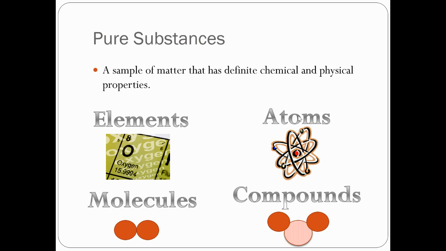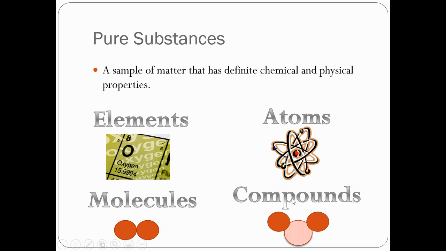But if you put two or more atoms together, then you get right here what is called a molecule, right? That's why you see these two little red circles together. Each one is supposed to be an atom. And when you put two atoms together, you get a molecule. Sometimes these molecules can be made up of the same atom and they're still pure elements. So if this is an oxygen and this little red one is an oxygen, it's still pure oxygen. There's just two of them together.